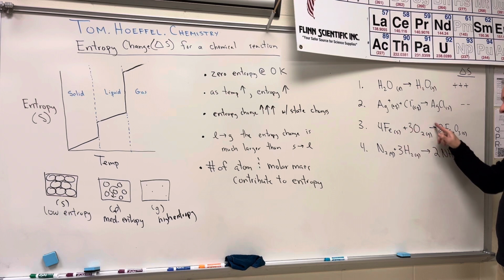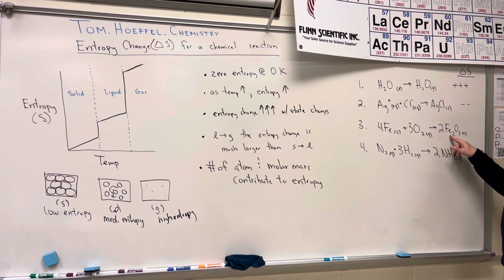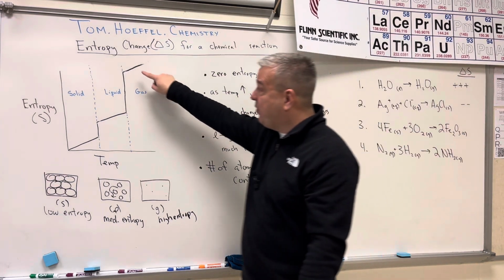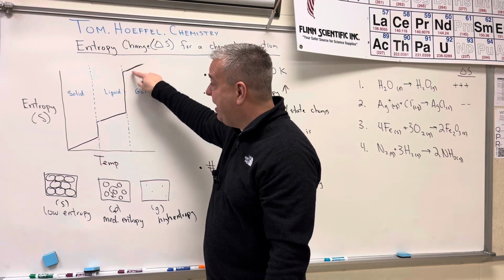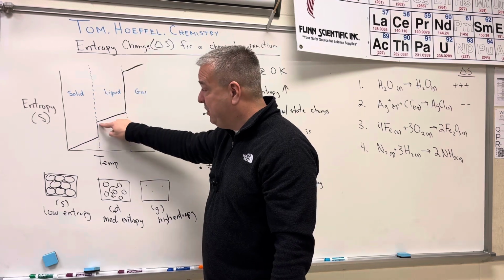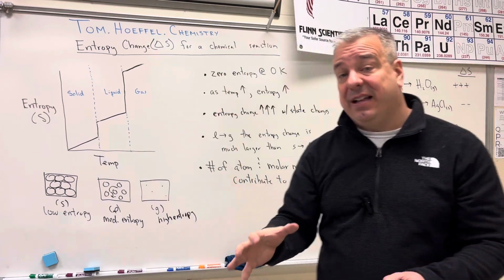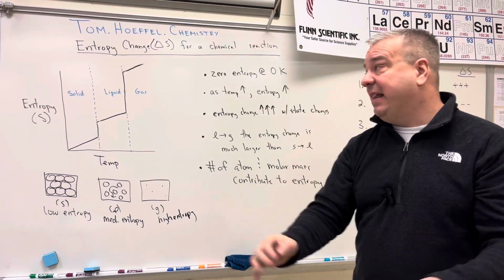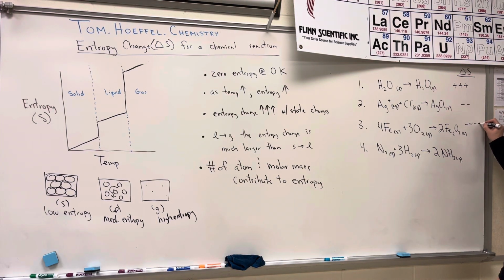However, we've got gas molecules over here on the reactant side, and this is going to be your major indicator. You are going from gas to solid when this chemical reaction takes place. So it's like going from right here as a gas to down here. You not only have this jump down, but you also have this jump down. This is going to be a serious decrease in entropy, so I'm going to load this up with negative signs.